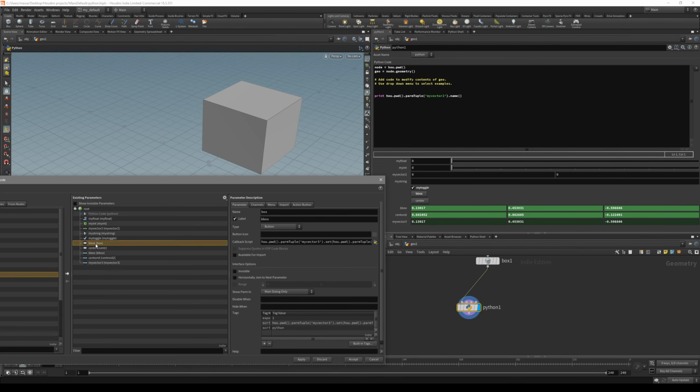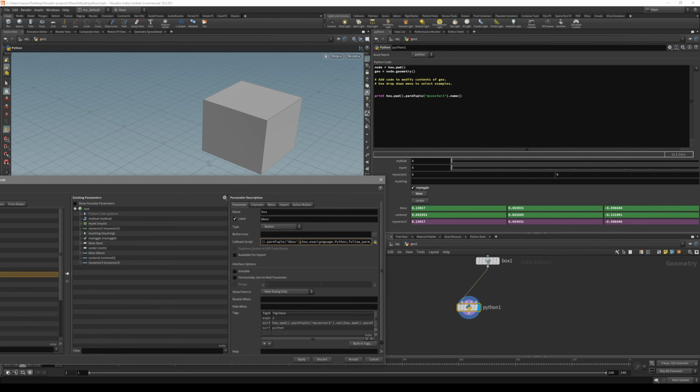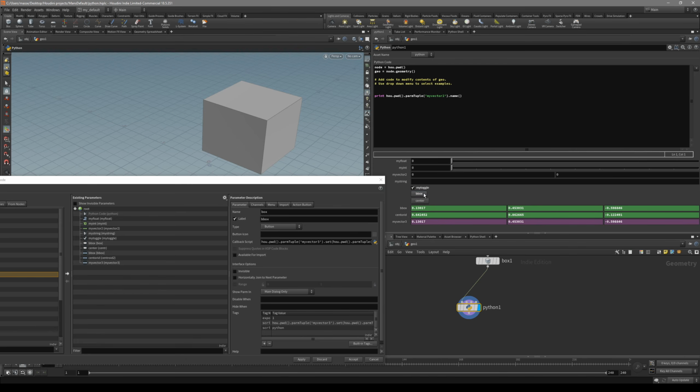Now let's go back to our bounding box, and after the parm tuple bounding box, you're going to paste it inside, comma, and then follow parm reference. Applied, and let's press bounding box. You can see it now has become purple, so this is a Python reference. And what's cool about this, since we have done everything in order, we don't have to also reference this follow parm reference anymore. You can just write false, like that. Applied. See, we can write in false.